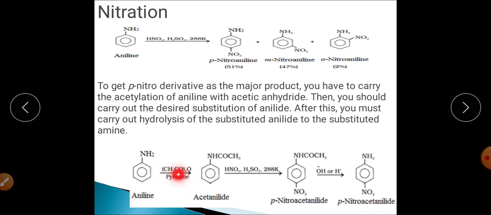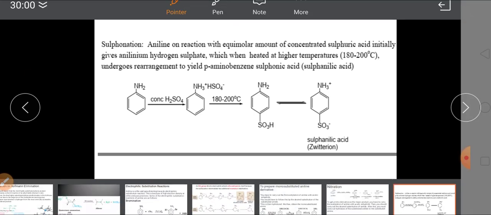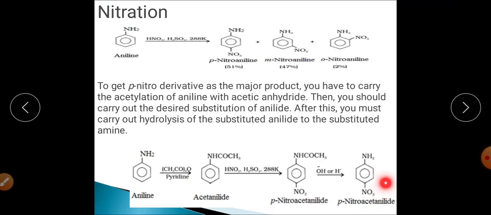It is first acetylated and will get converted into acetanilide, and after formation of acetanilide, on nitration it will be converted into para-nitroacetanilide, which on further hydrolysis will get converted into para-nitroaniline. Right? This will be the product. Here you will have to write para-nitroaniline. This is not para-nitroacetanilide, it has been written by mistake, so this should be para-nitroaniline.